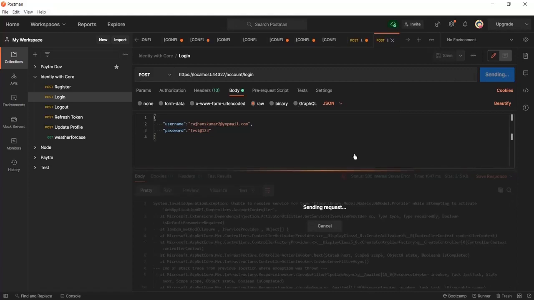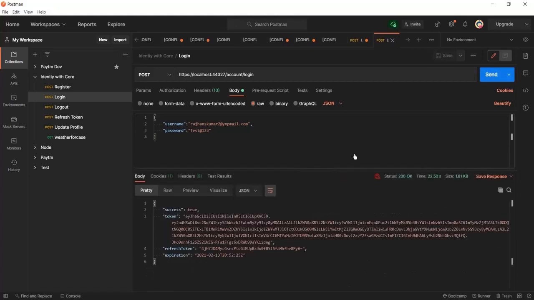Now it is sending the request. Here you can see we have got the token and we are now getting the OK status too. So now we are able to activate the controller and get the expected result. Like this you can also resolve this error. Please go ahead and follow the same for resolving this error.